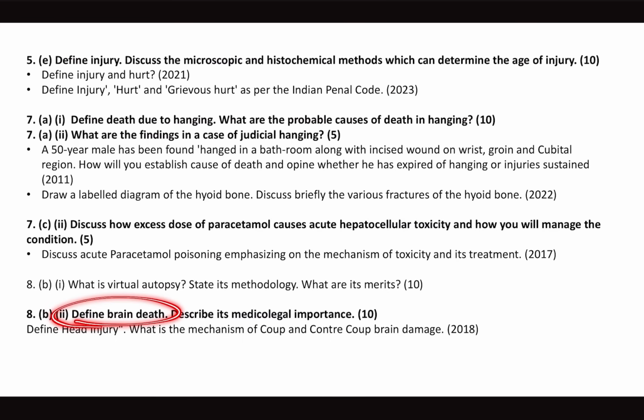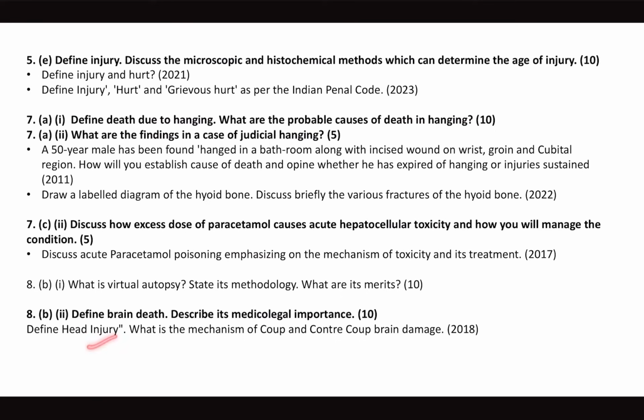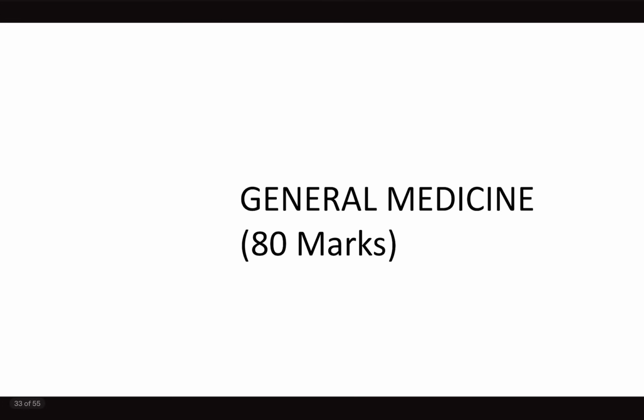Now define brain death, and head injury is always there in the syllabus. In 2018 they asked a question on head injury, coup and contrecoup. This time they're asking what is brain death. So we're done with paper 1 part of analysis, and most of the questions are repeats from previous year topics, and there are some outliers and unasked versions which we were able to predict as part of our courses.